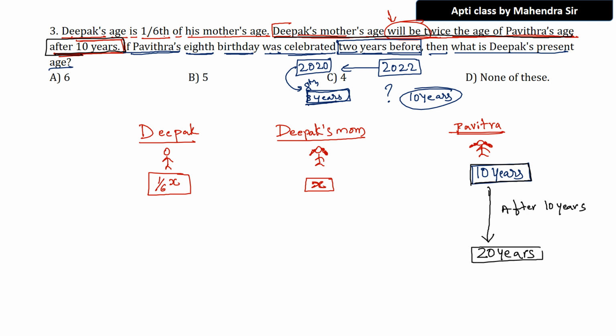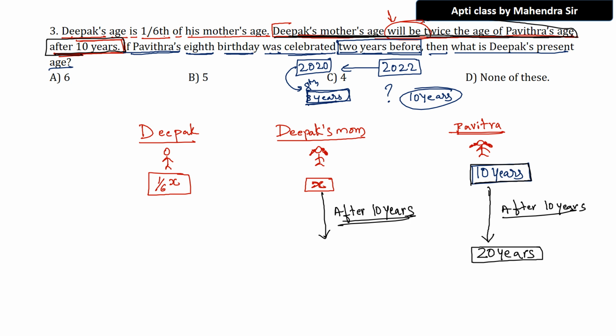Now, they are speaking about after 10 years: Deepak's mother's age after 10 years will be twice the age of Pavitra's age.